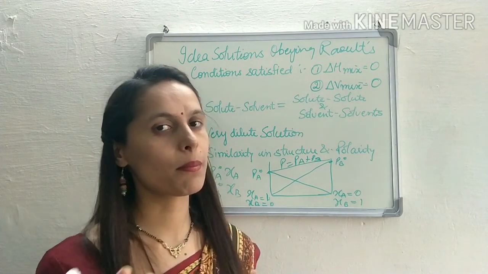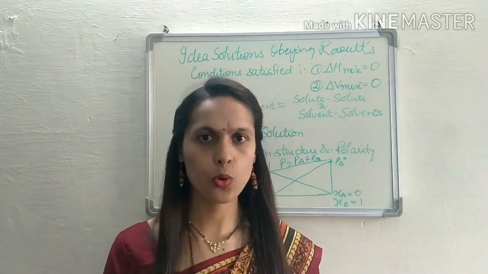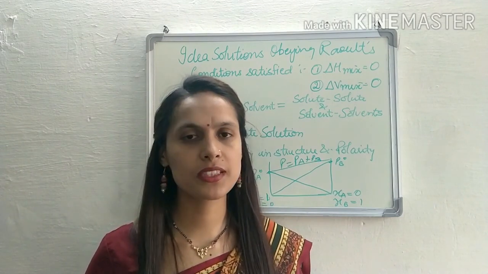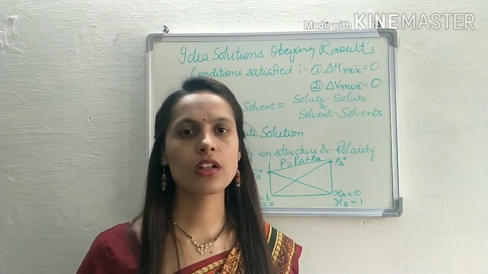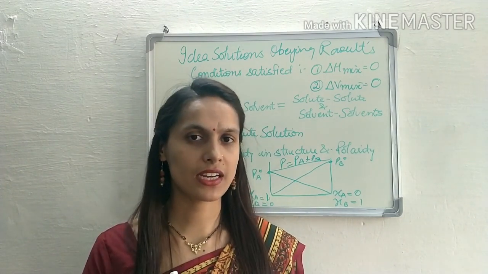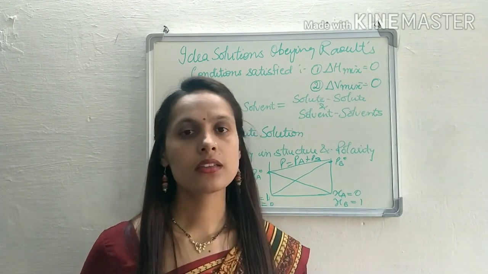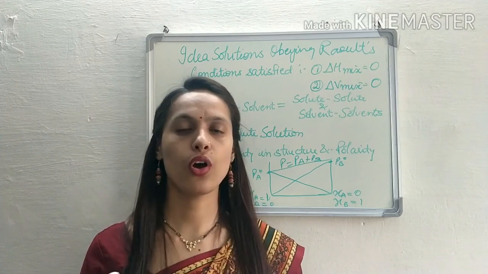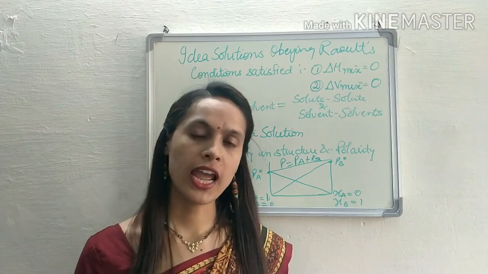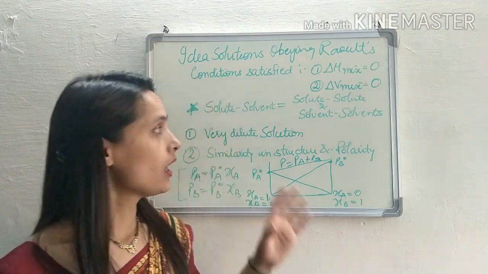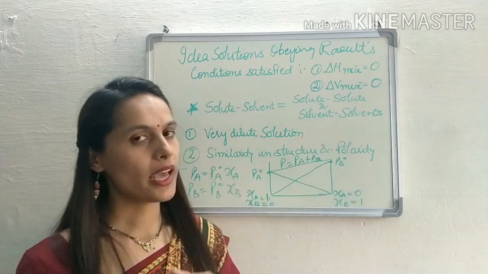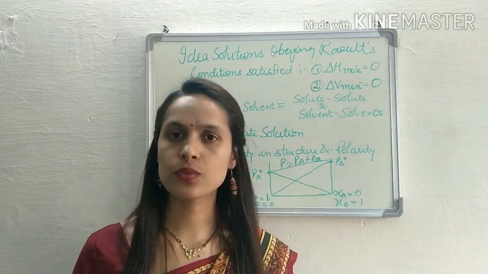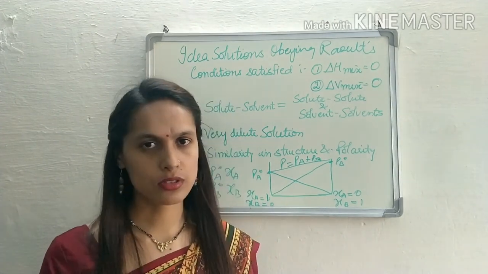First of all, again repeat, definition: it obeys Raoult's law. Second, conditions: delta H mixing should be 0, delta V mixing is also 0, and intermolecular force of attraction should be same. Third, the solution which is very dilute behaves like an ideal solution, or the solution in which both solute and the solvent have similar structure and polarity behave like an ideal solution, and the graph is exactly similar to which we studied in Raoult's law.